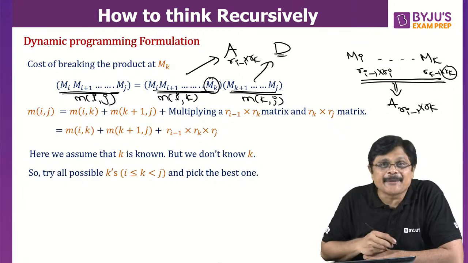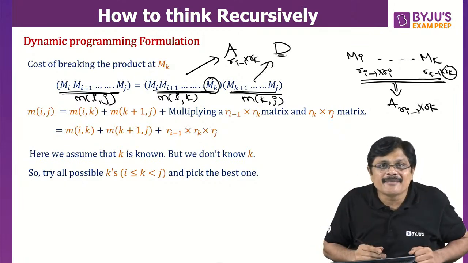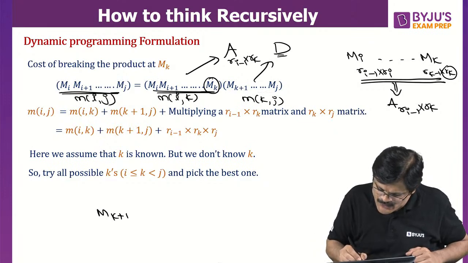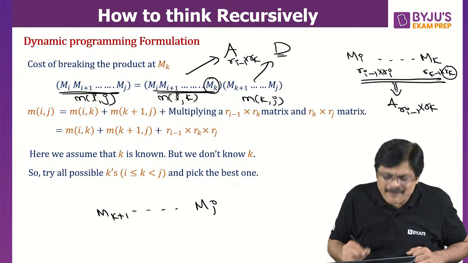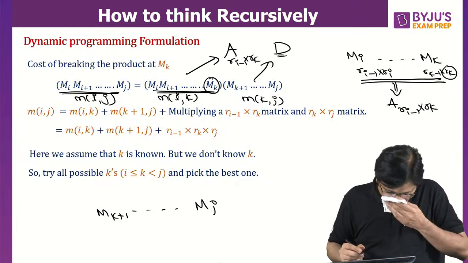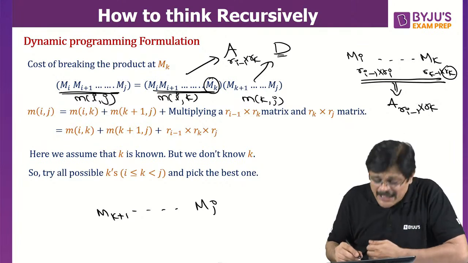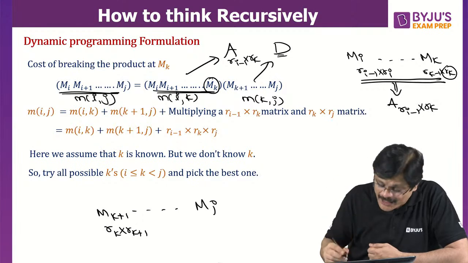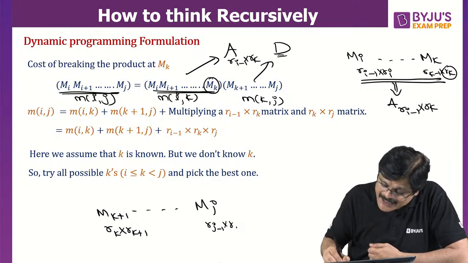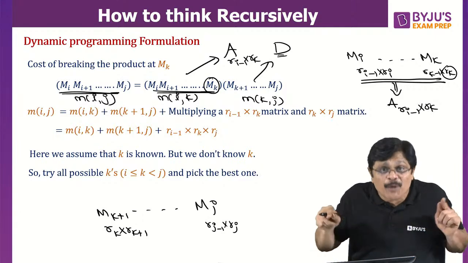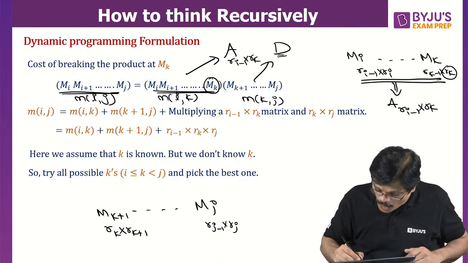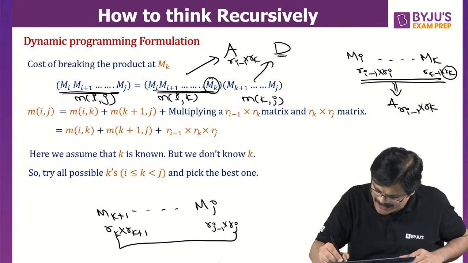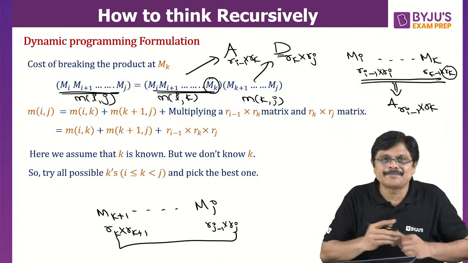Now similarly for D, what about the order of D? See here, it is going from Mk plus 1 to Mj. What is the Mk plus 1 order? Rk. And the last matrix order is Rj minus 1 by Rj. Now what about the order of this product? The order of this product is first matrix row number into last matrix column number, that is simply Rk cross Rj.